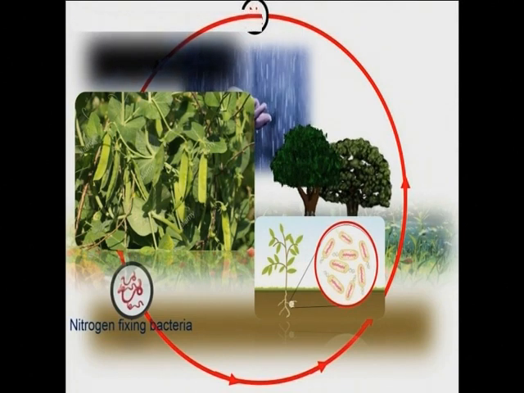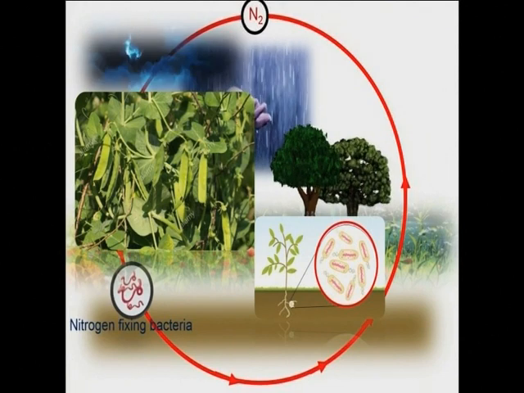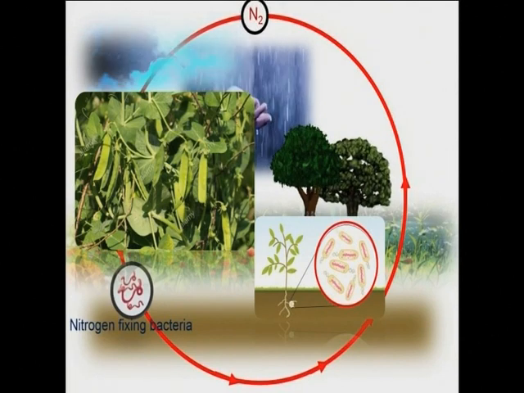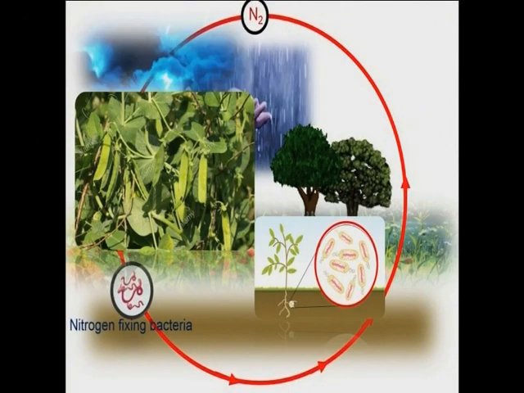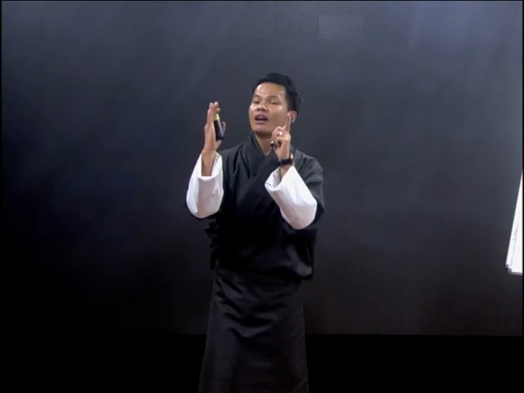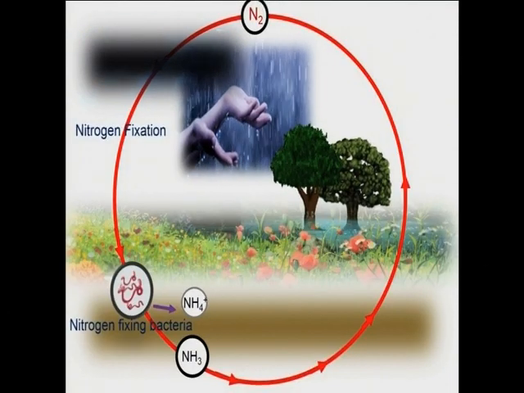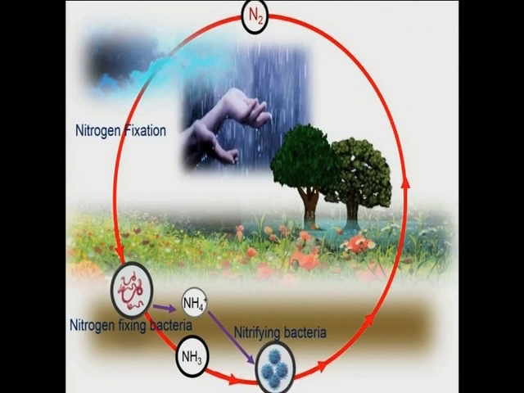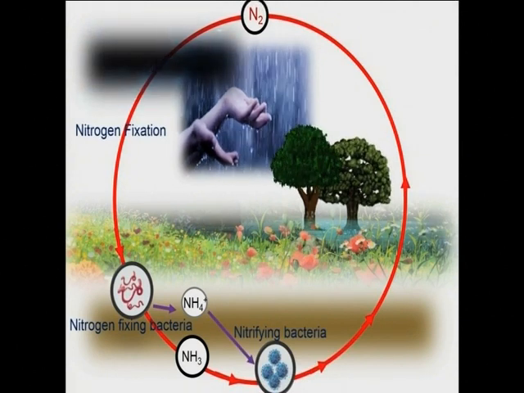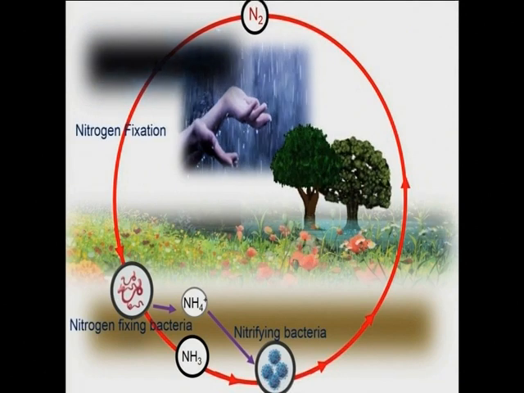Another way of fixing the nitrogen is by blue-green algae. Blue-green algae can also fix the atmospheric nitrogen. Now, once this atmospheric nitrogen is converted into ammonia by nitrogen fixing bacteria, there is another bacteria which we call nitrifying bacteria.